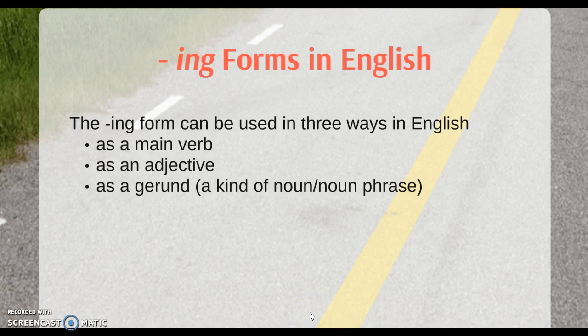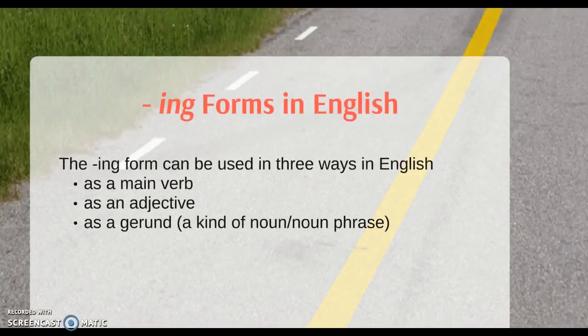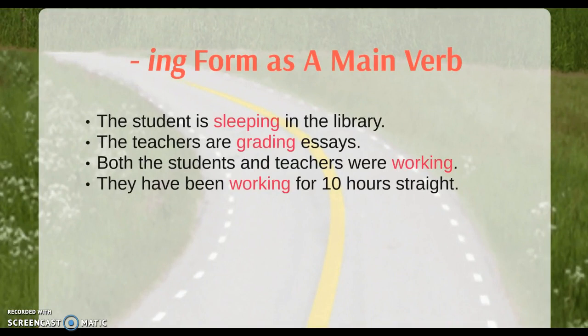We also use the ing form to form adjectives, or ing adjectives. And the final way that we use the ing form is as a gerund, which is a kind of noun or noun phrase. So let's take a look at some examples of the ing form used as a main verb.